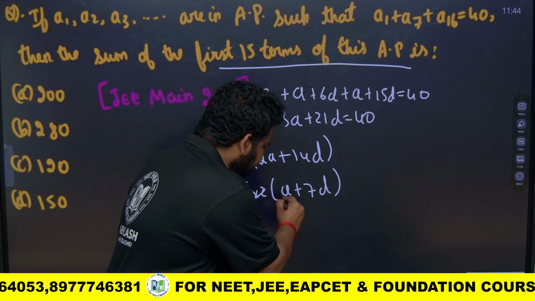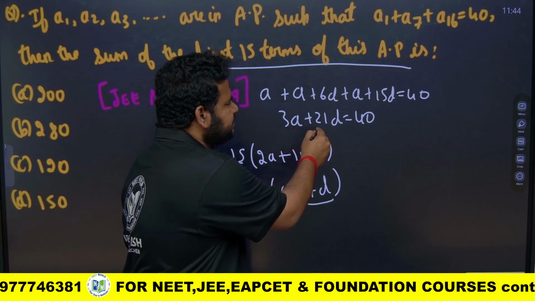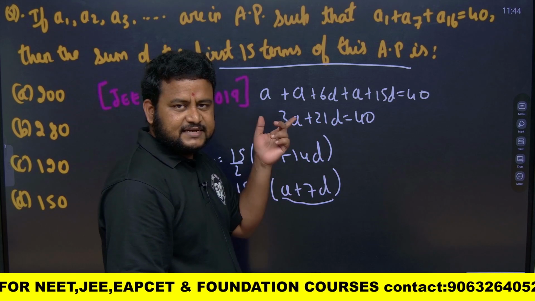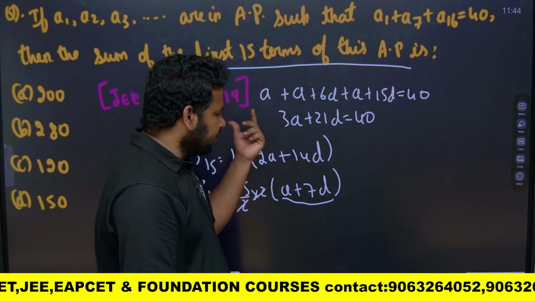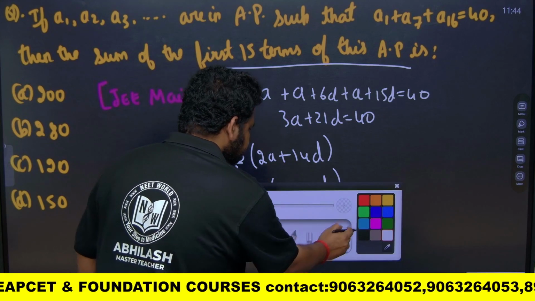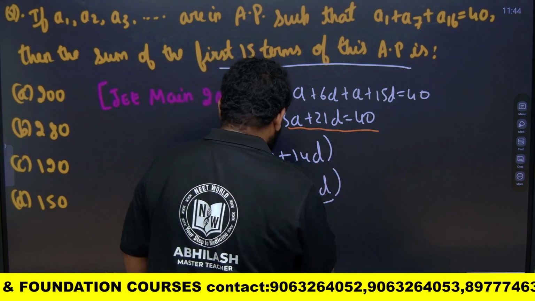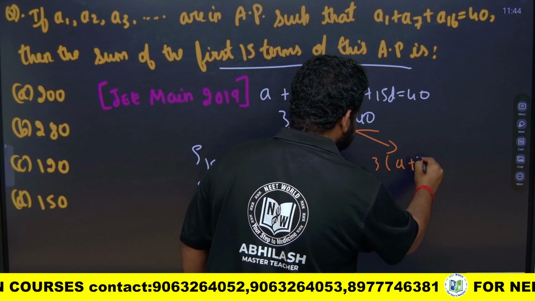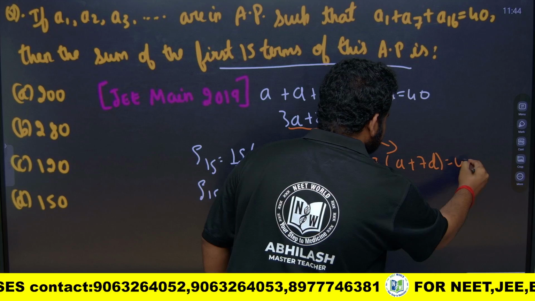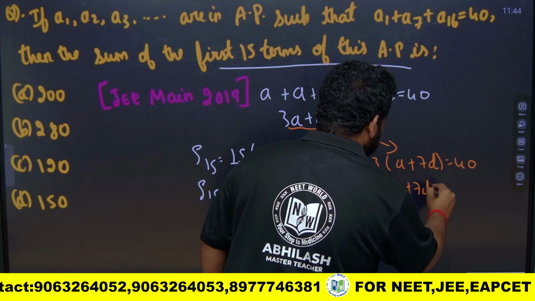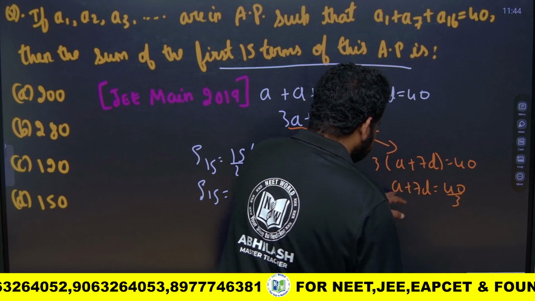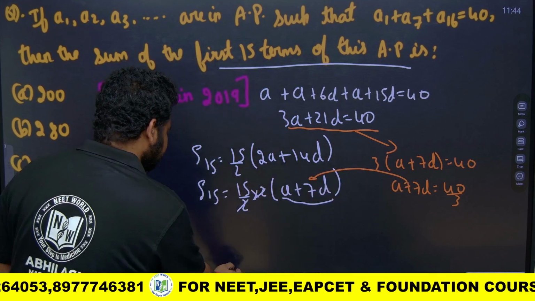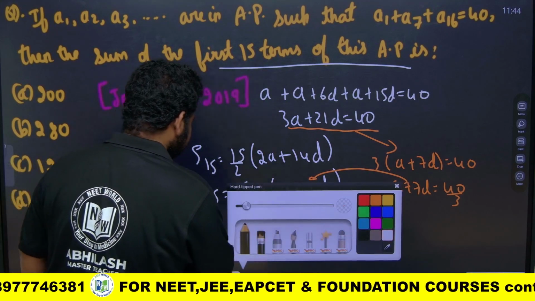So I have here A plus 7D, and here I have 3A plus 21D is equal to 40. This is my star step. I can take 3 common: 3 into A plus 7D is equal to 40. So A plus 7D is equal to 40 by 3, which is the same as this. I will put this value.